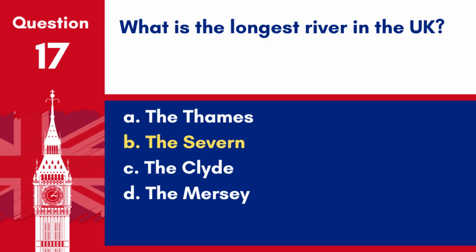Answer B. The Severn. It is the longest river in the United Kingdom, flowing through both Wales and England.